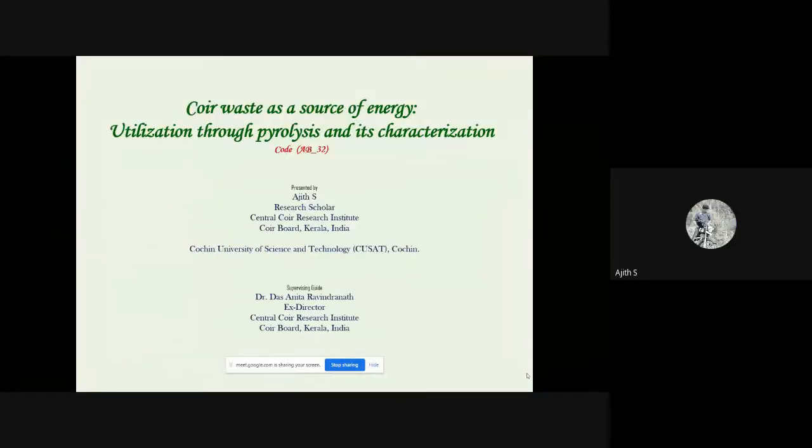Yes, sir. Good afternoon, sir. Myself Ajit, research scholar from the Central Coir Research Institute, Coir Board, Alappuzha. I am doing PhD under Cochin University of Science and Technology under the guidance of Dr. Das Anitha Ravindranath, former director, Central Coir Research Institute. And my topic is coir waste as a source of energy utilization through pyrolysis and its characterization.